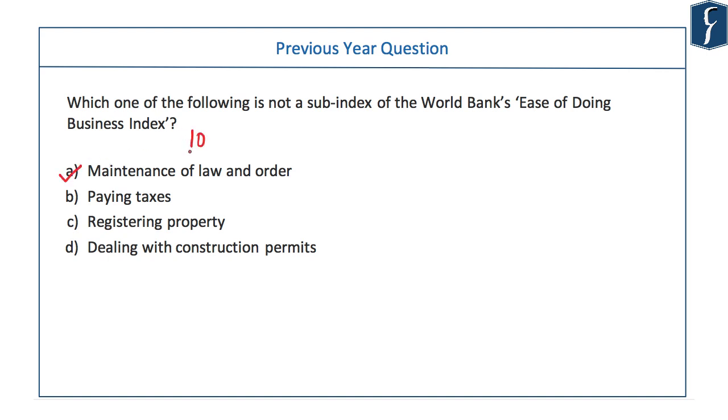Actually, there are 10 sub-indices. Those 10 sub-indices will become your dimensions of answer writing. When you are dealing with ease of doing business, export, manufacturing, employment and related topics, then they will be very, very handy in expanding your answer.